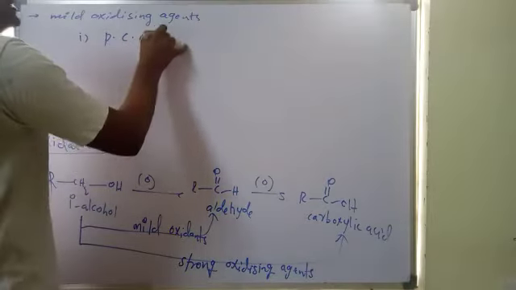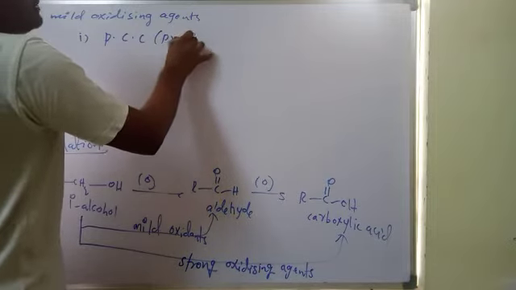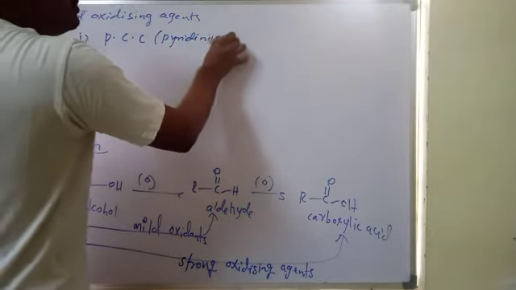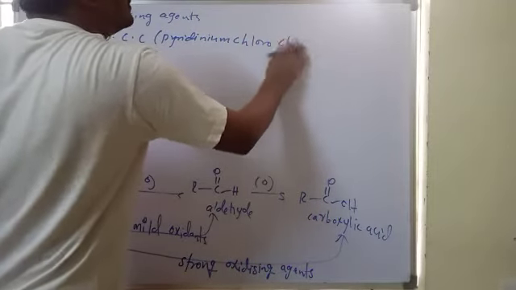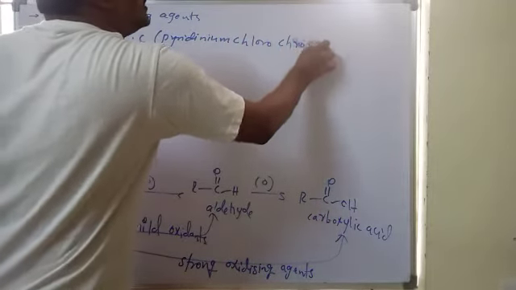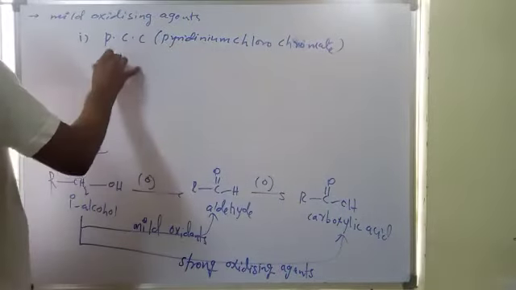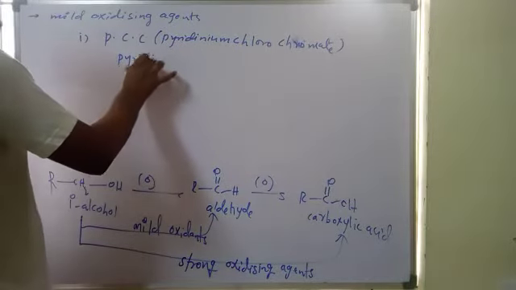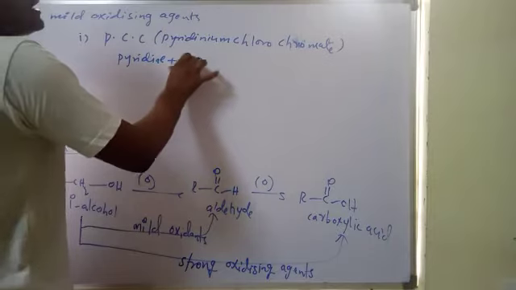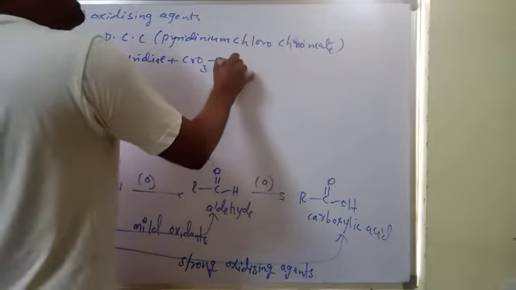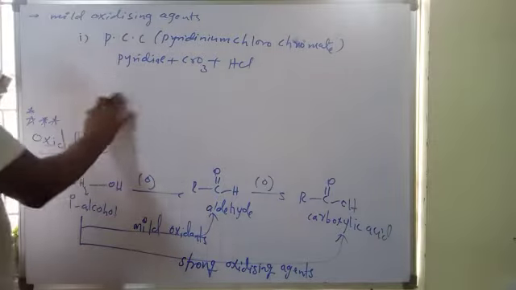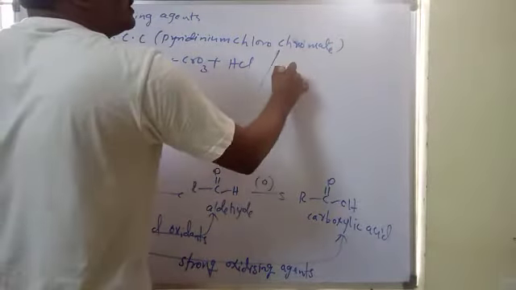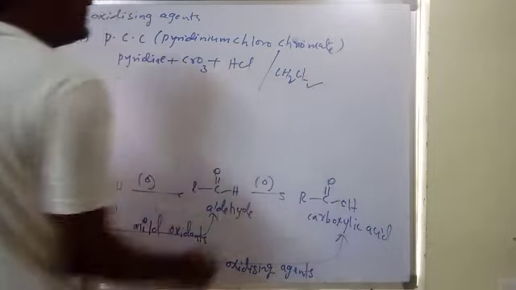Pyridinium chlorochromate means pyridine plus chromium trioxide and HCl. This mixture is called pyridinium chlorochromate. The solvent we can use is dichloromethane.